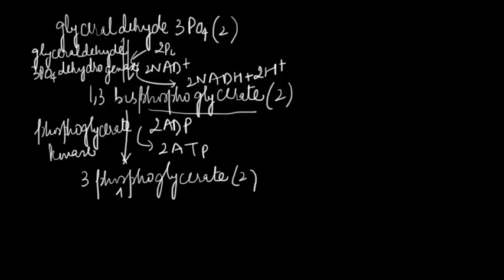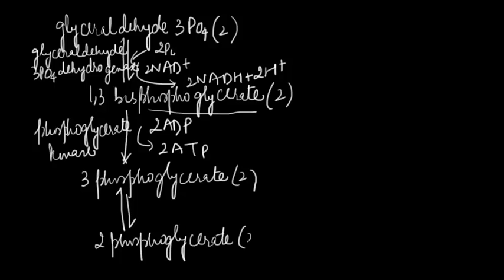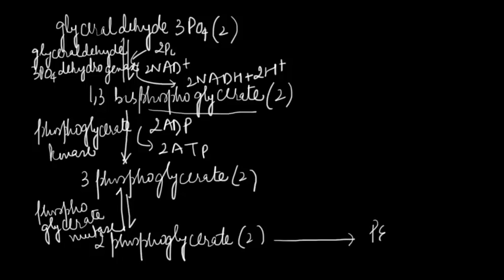Next, this 3-phosphoglycerate gets converted to 2-phosphoglycerate, and the enzyme catalyzing this reaction is phosphoglycerate mutase. This enzyme basically shifts phosphoryl group between carbon at position number 2 and carbon at position number 3. Next, 2-phosphoglycerate gets converted to phosphoenol pyruvate, and the enzyme catalyzing this reaction is enolase.